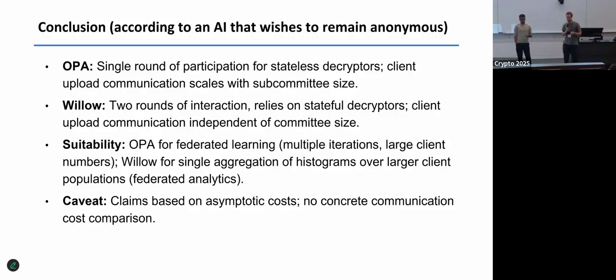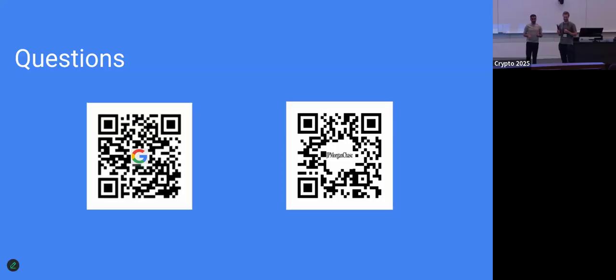Caveat of these analyses, of course, well, first of all, it was done by an anonymous AI, and second of all, we did not have any concrete numbers to base these things on, so it's more like an asymptotic, conjectured comparison. And the AI may or may not be unbiased. Okay, that's it. Any questions?